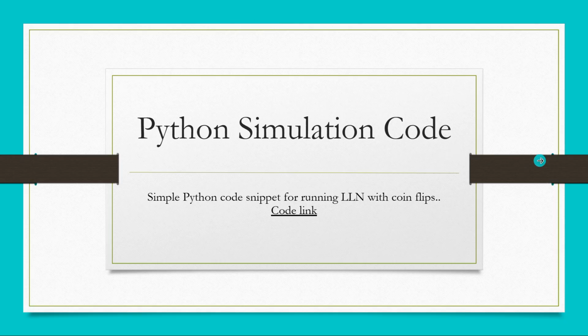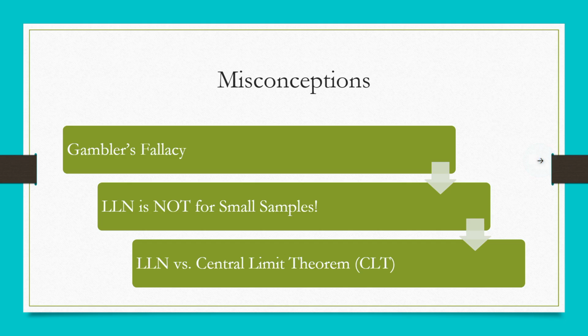So after this code, we have misconceptions. Before we wrap up, let's address some common misconceptions. First, the gambler's fallacy. Many people believe that if a coin lands on heads 5 times, the next flip is more likely to be tails. But that's completely wrong. Each flip is independent.